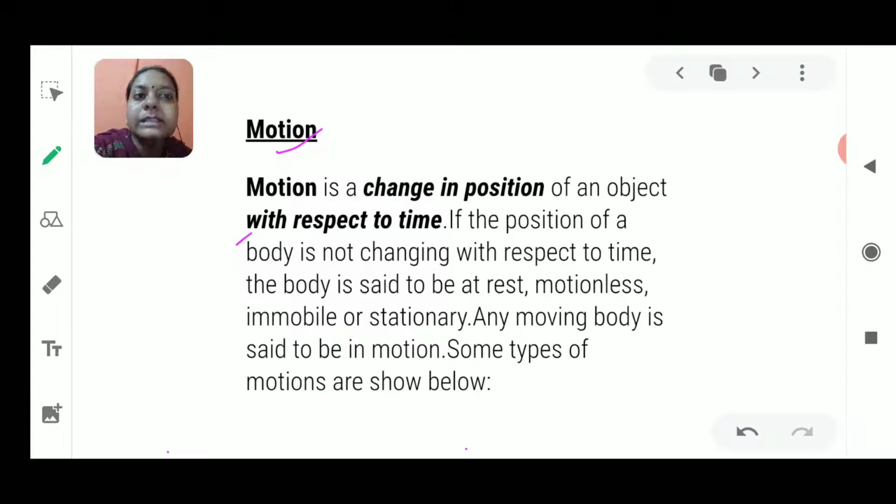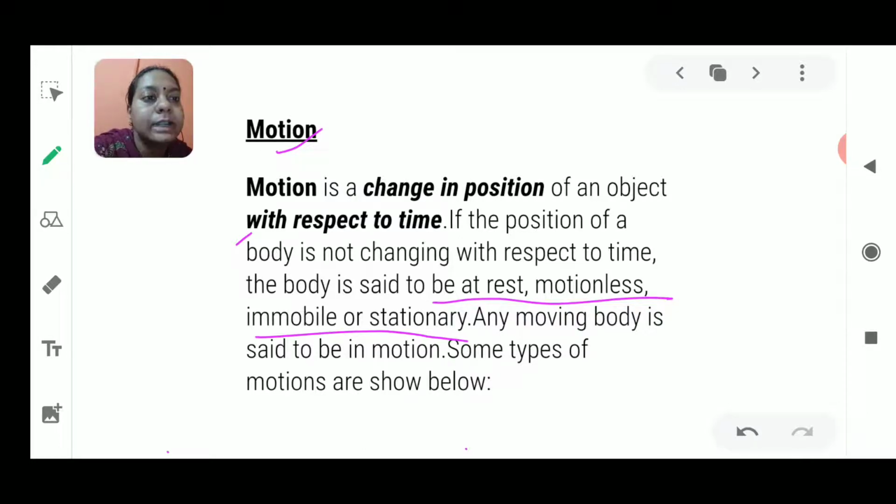Next, if the position of a body is not changing with time, then the body is said to be at rest. It is motionless, immobile, or stationary. All these words are synonyms for rest, as rest is just the opposite of the word motion. The thing is moving in motion, and when the thing stops, the body is at rest.